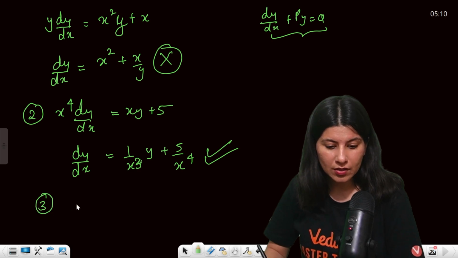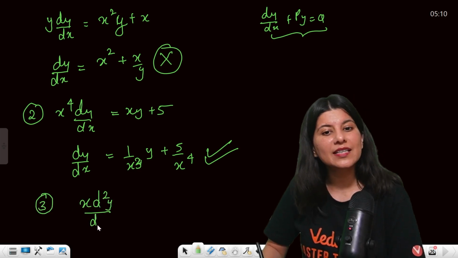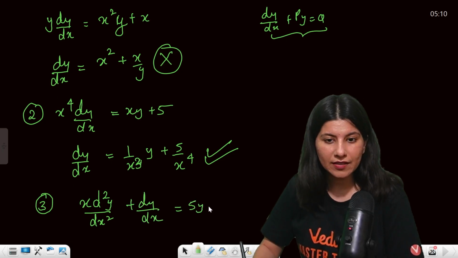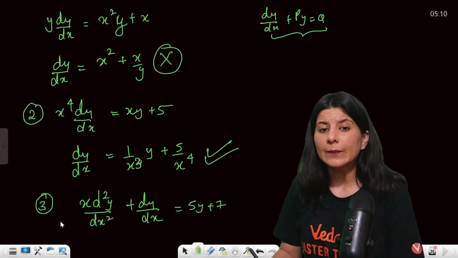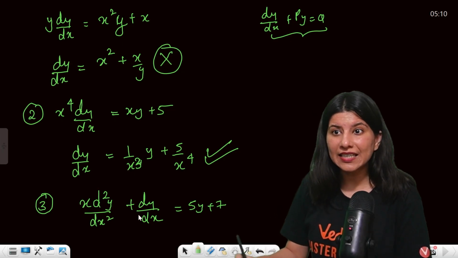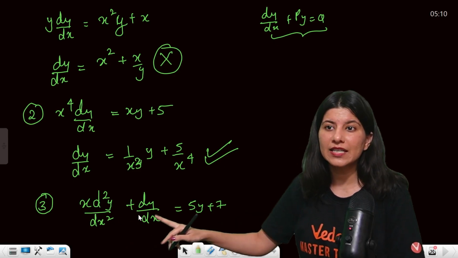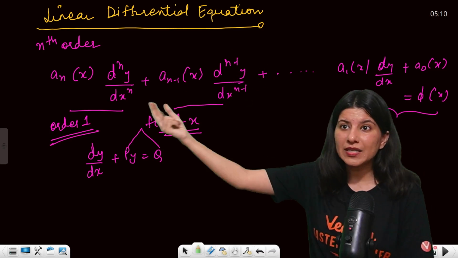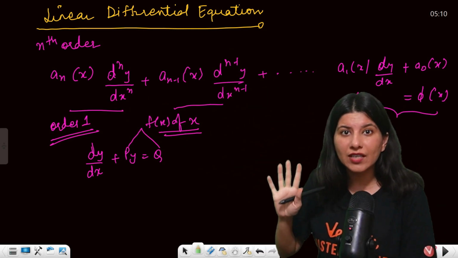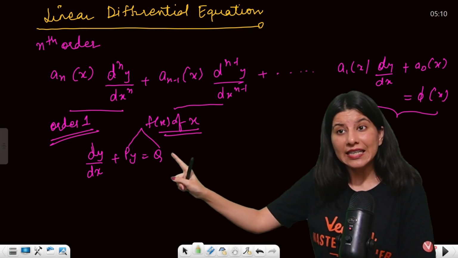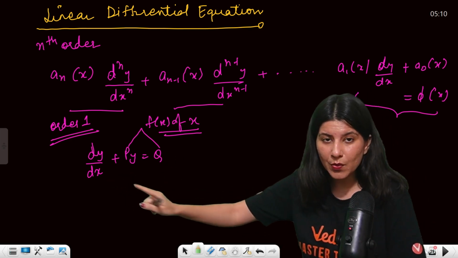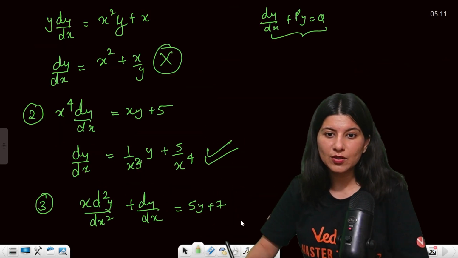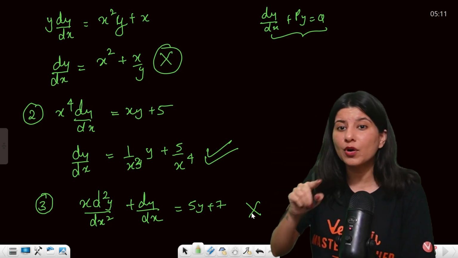Then let me just give you the third scenario, x d2y by dx square. Come on, this is not at all a linear differential equation of order 1. Although it's a linear differential equation because the degree, can you see, degree of d2y by dx square and dy by dx is 1. So here the term linear doesn't mean order 1. Linear differential equation means every differential coefficient will have degree 1. Now in our syllabus, linear differential equation means degree should be 1, but order should also be 1. So degree 1, order 1 linear differential equation is this. Okay, so this is not at all a linear differential equation of order 1.